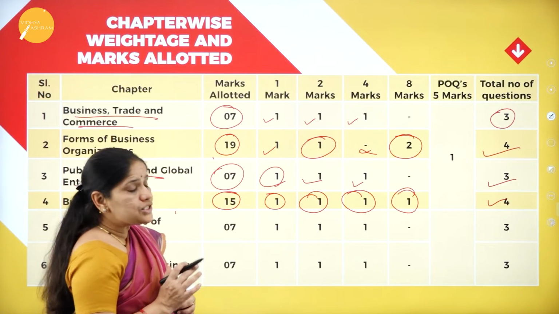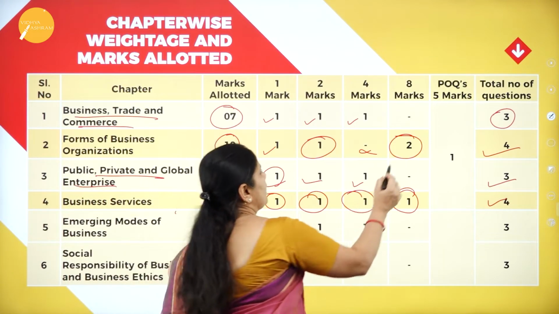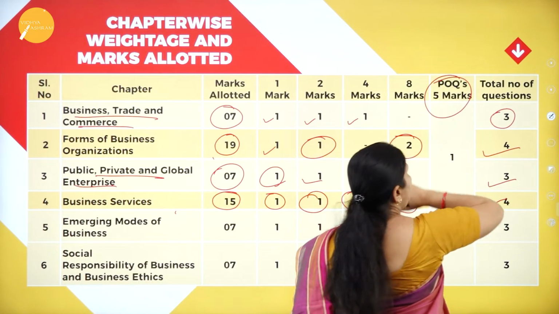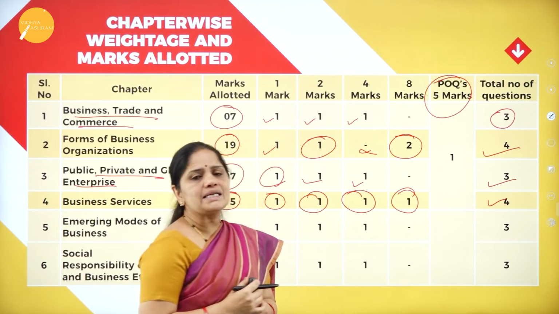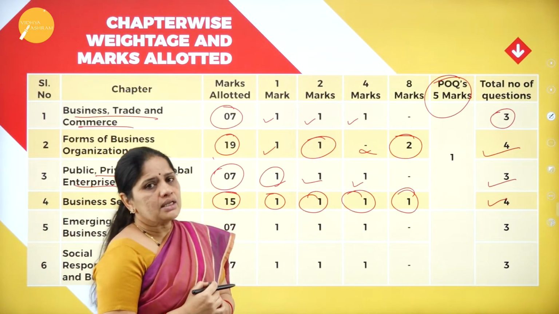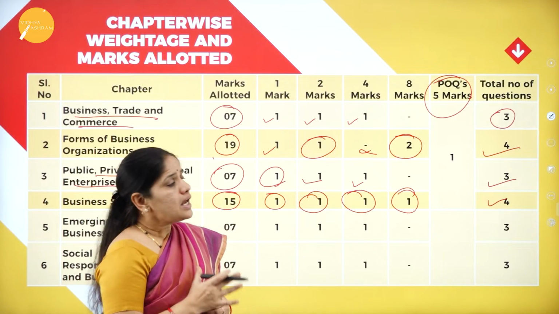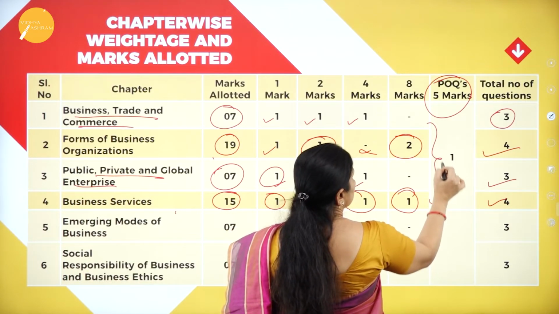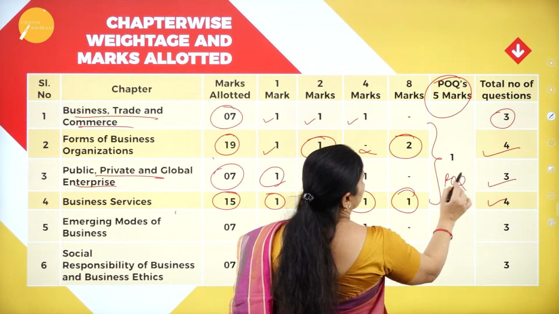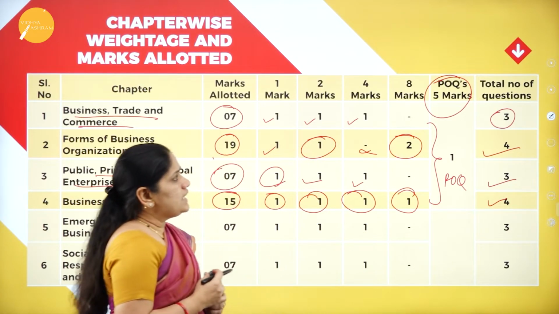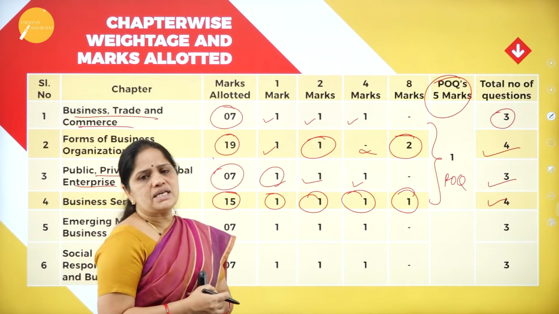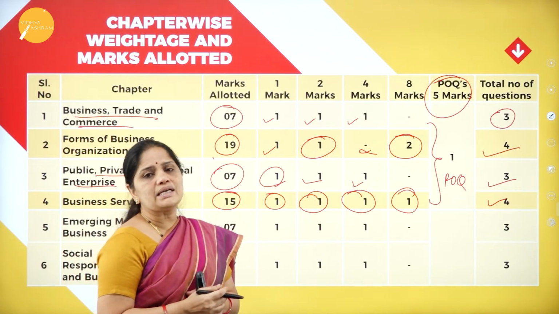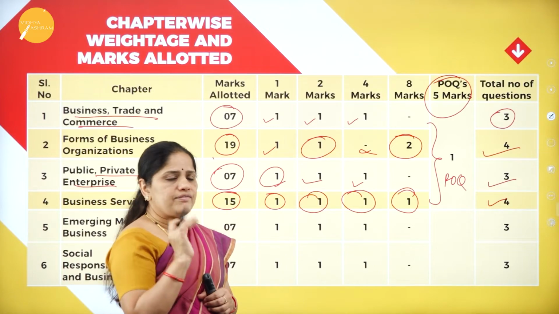Now in addition to all these, we have one important section, that is the POQs, or the practical oriented questions, that comes for 5 marks. Out of these 4 chapters, they may ask you one POQ. They may ask it from any one of these chapters, and this practical oriented question carries 5 marks.